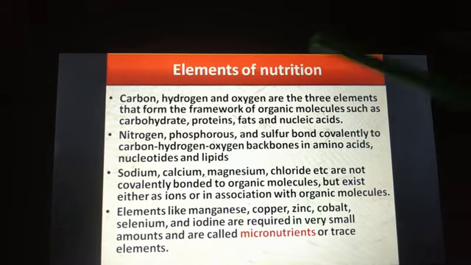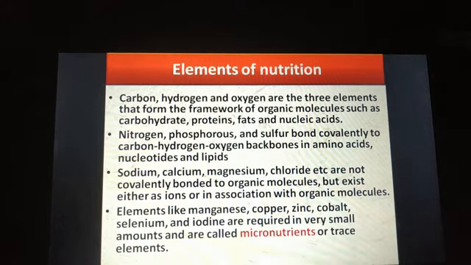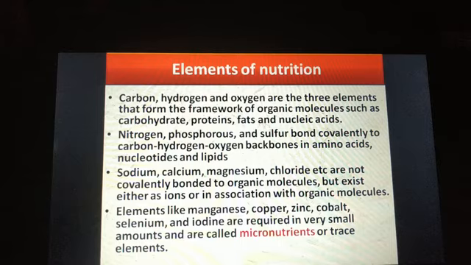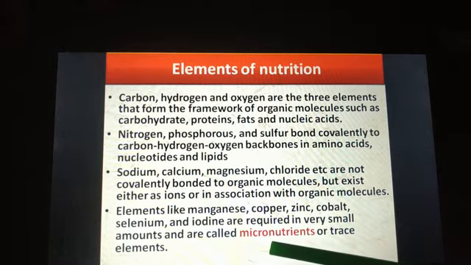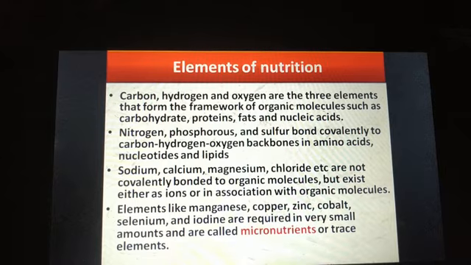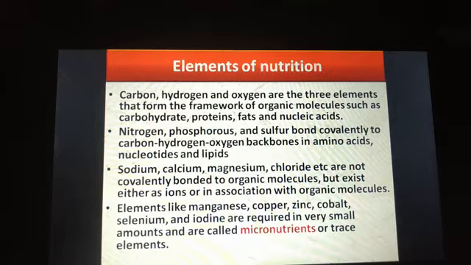So these elements, manganese, copper, zinc, cobalt, selenium and iodine, are required in very small amounts. We call them micronutrients or trace elements. And some of these trace elements are part of vitamins and thus play important functions in animal nutrition.